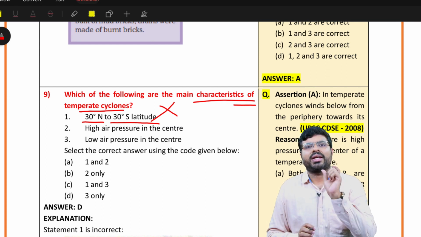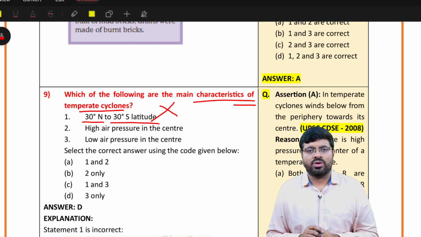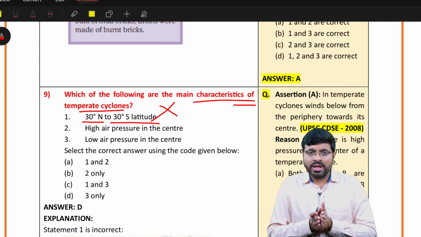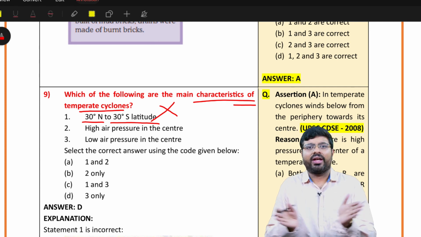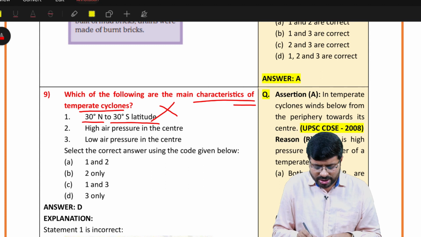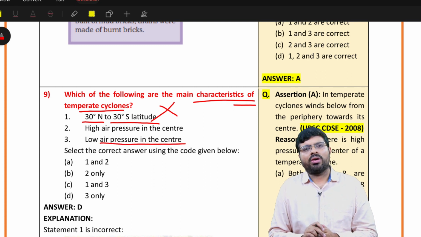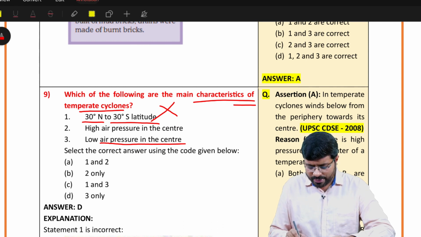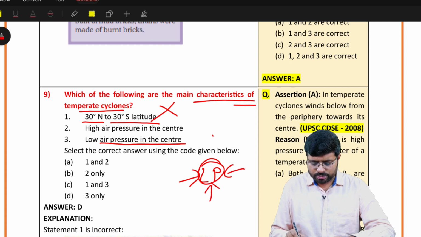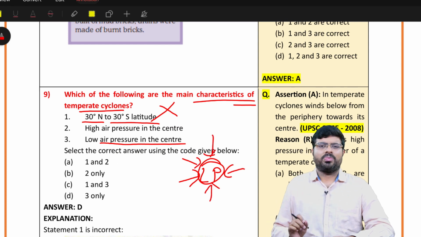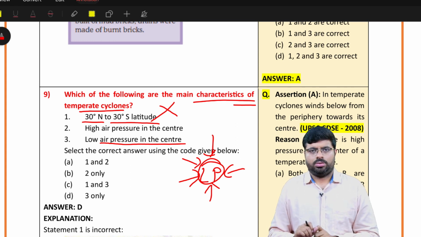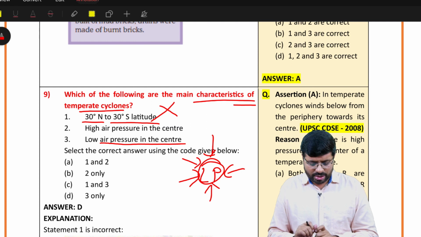What do you mean by cyclone here? Basic understanding which you should know. Cyclone means from the central part, there would be movement of the air away, right? That is low air pressure at the center, which we always see. The moment you talk about any cyclone, what do you say? Low pressure at the center and air entering into it. Cyclonic conditions in an atmosphere means air entering into the center with low pressure. That is what is called a cyclone.